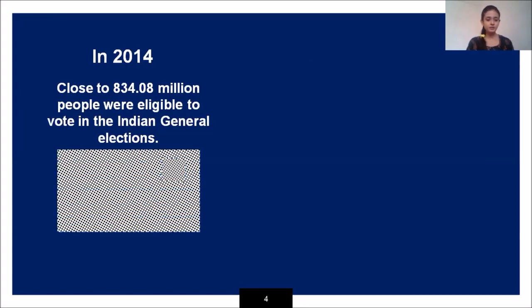So there is a very large number of people who are eligible to vote. My population size is equal to 834.08 million. There are lots and lots of people who will vote in the elections.